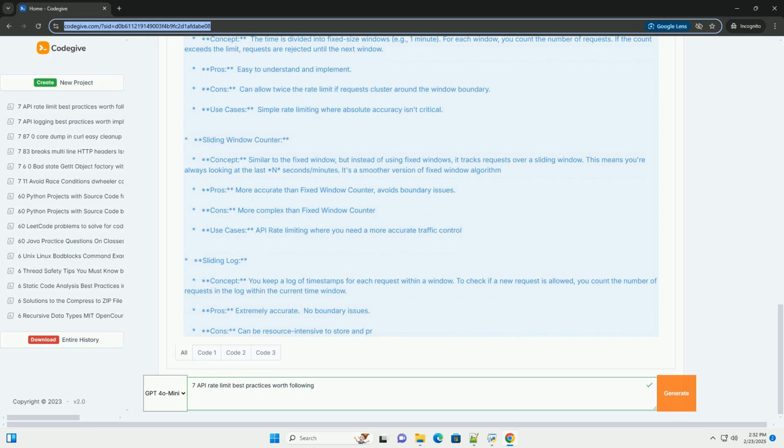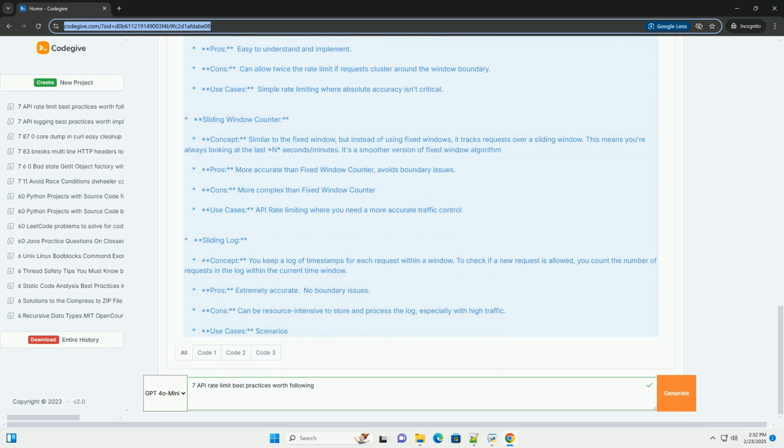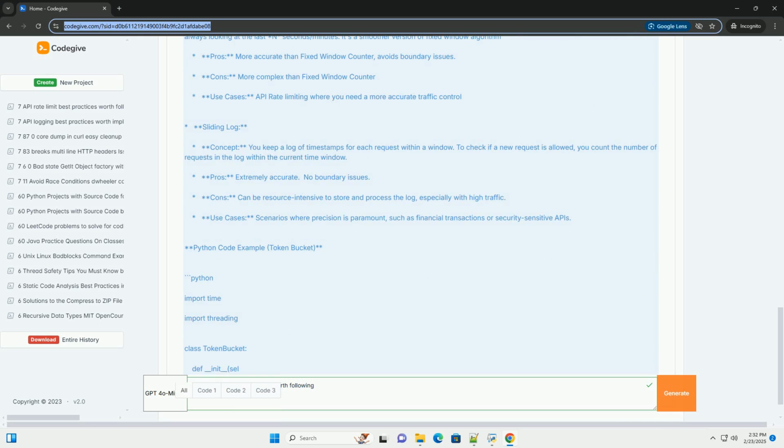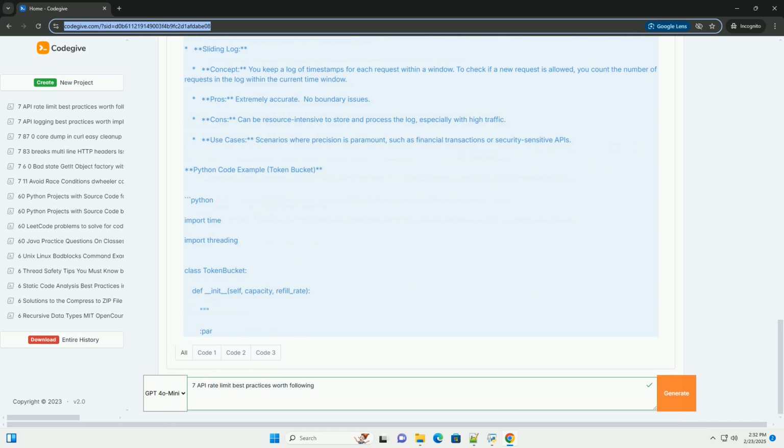Business objectives. You can use rate limits to monetize your API. For example, you might offer different tiers of service with different rate limits based on subscription level. Best practices for API rate limiting. Here are 7 key practices you should consider when implementing rate limiting in your APIs.